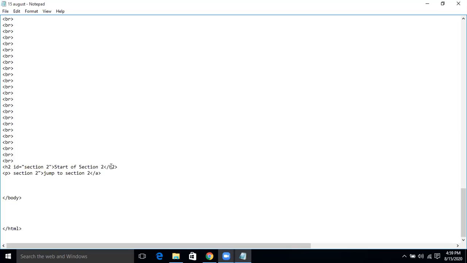Remove this anchor tag. It has to be in this P tag, right? So you guys have to do homework. If you don't do it, you'll forget. P start, P end. Within this paragraph tag, you will say section 2. Correct?